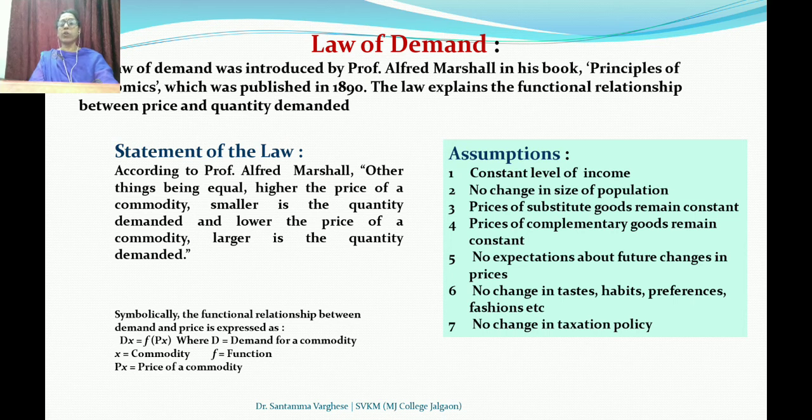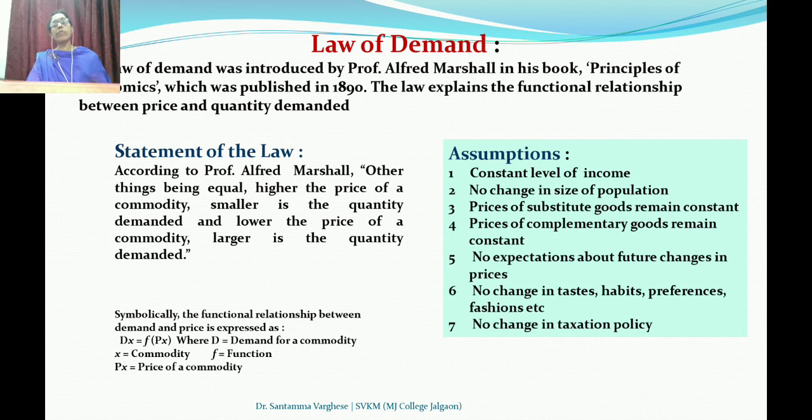This can be symbolically represented. The functional relationship between demand and price is expressed as Dx = f(Px), where D is the demand for the commodity, x is the commodity, f is the function, and Px is the price of the commodity.